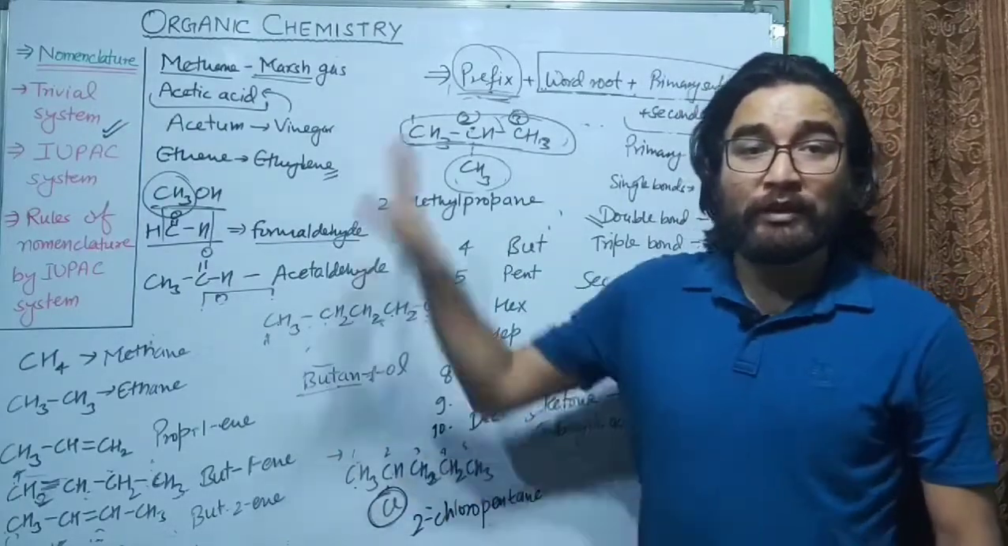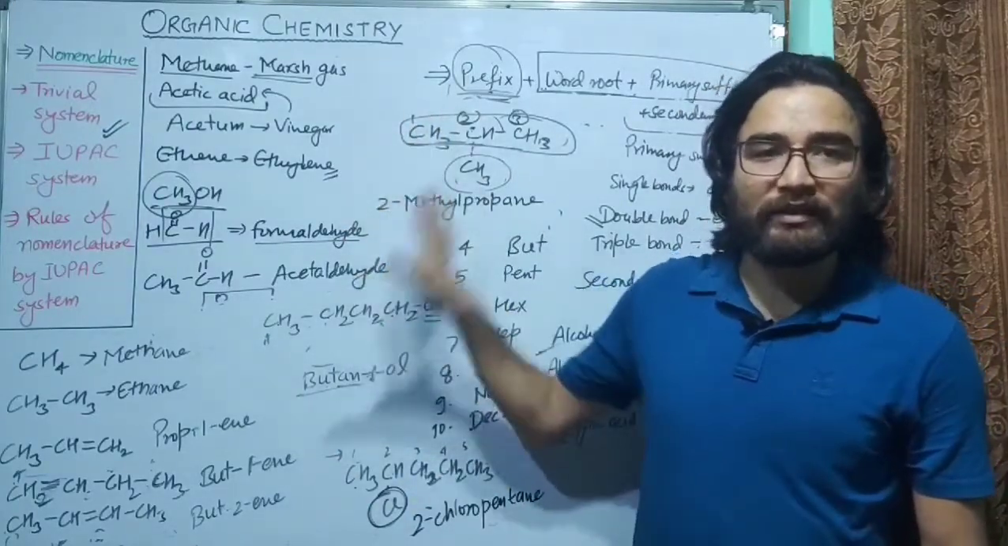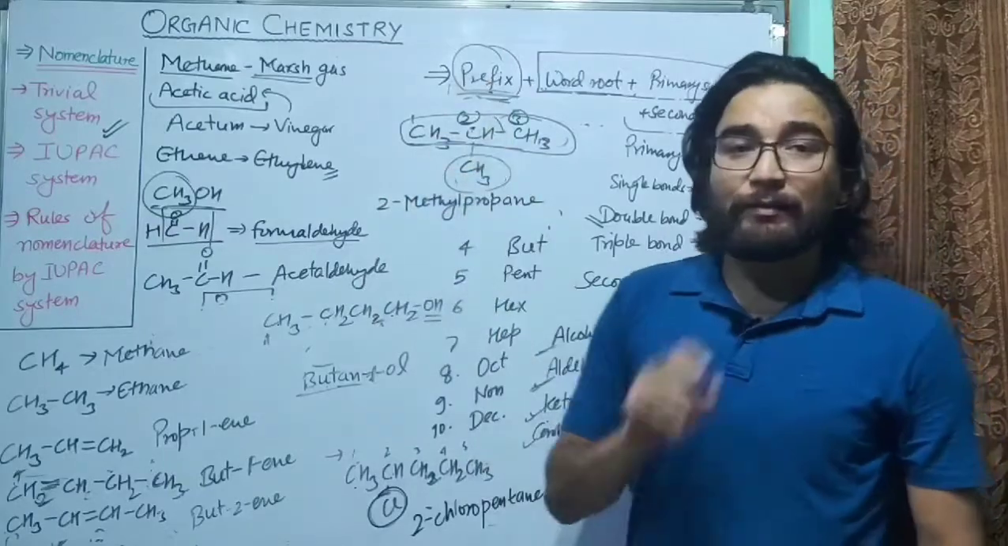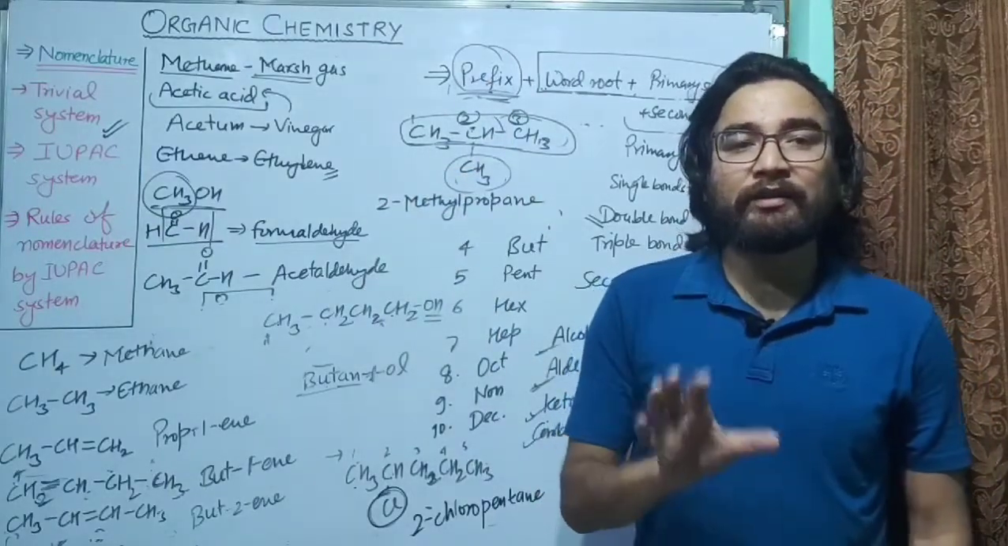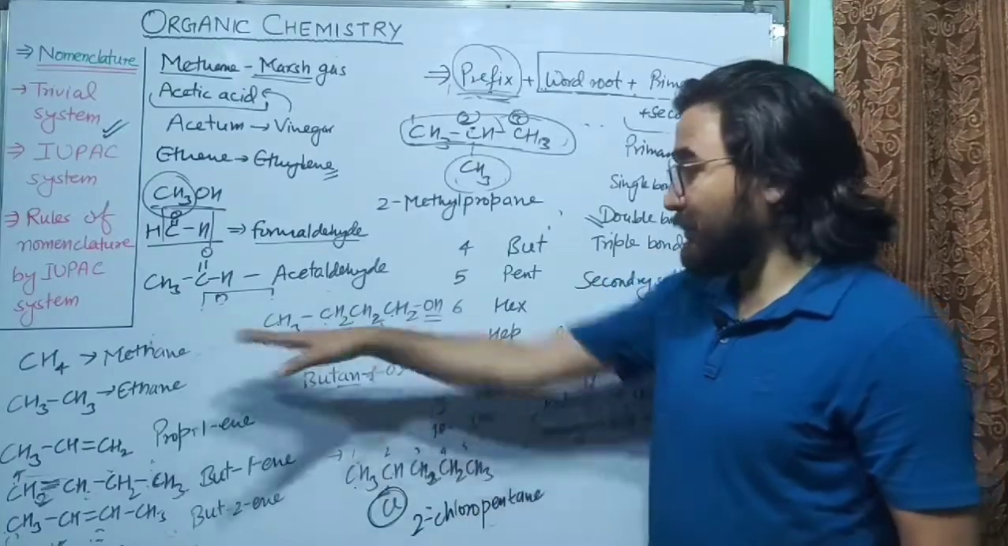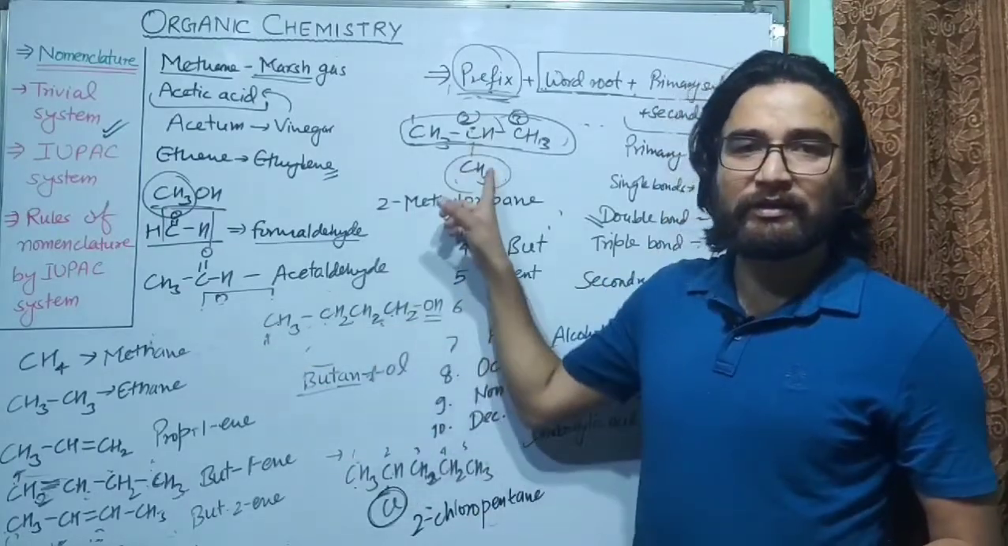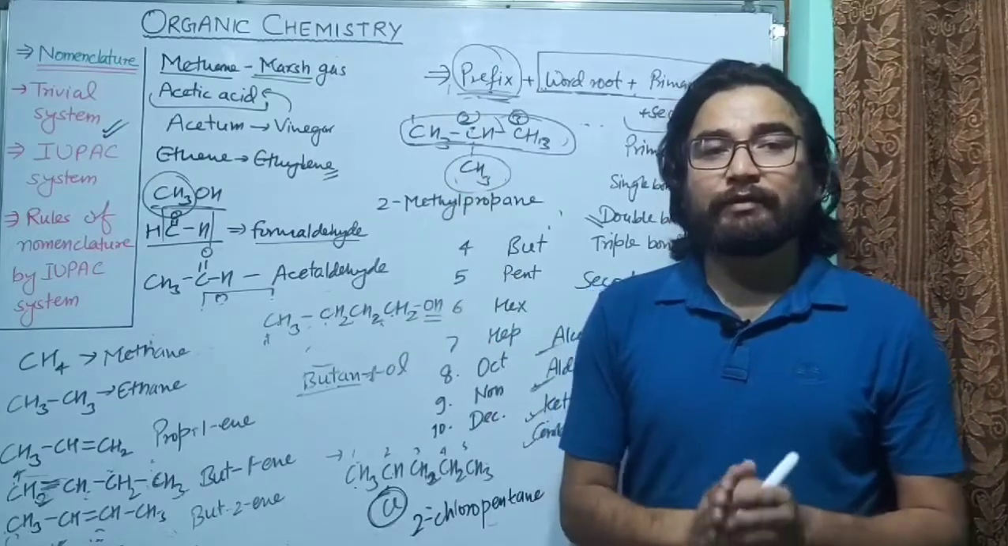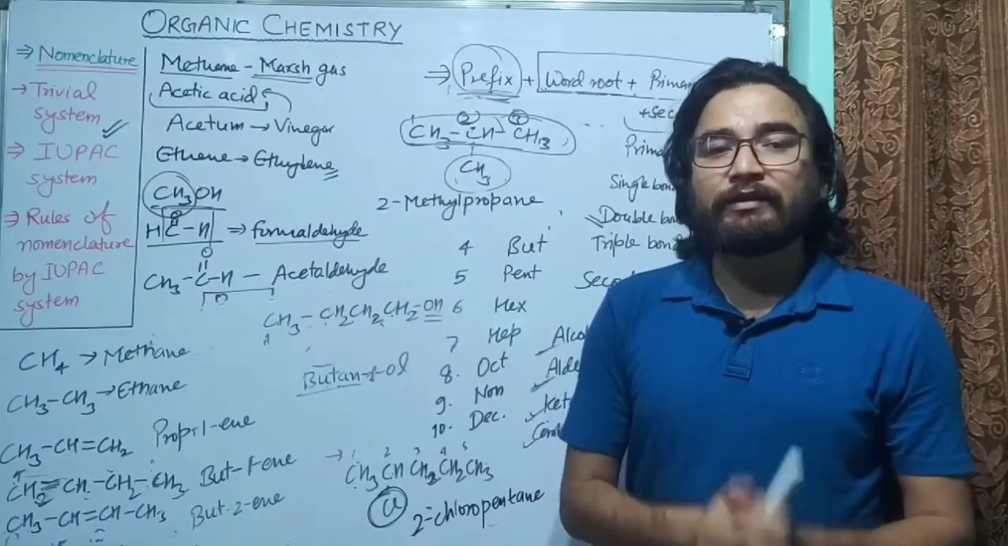So don't get confused. There are 4 carbon atoms in the compound, but one of these carbon atoms is not in the parent chain, not in the straight chain. It is in the branch. So I hope you have understood how to write the names of these compounds.